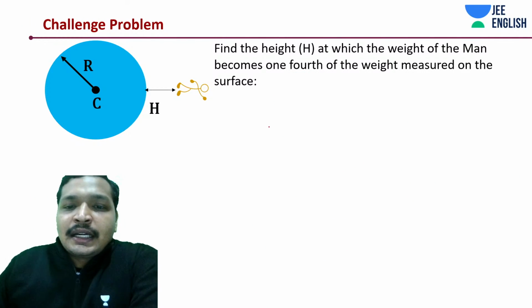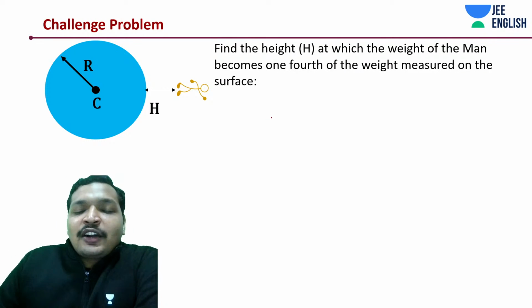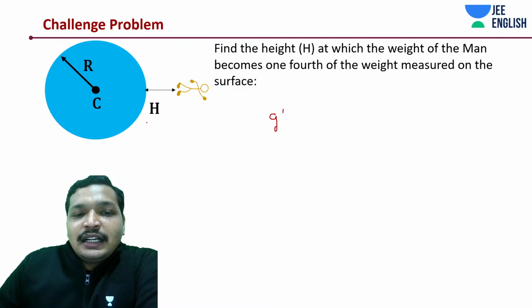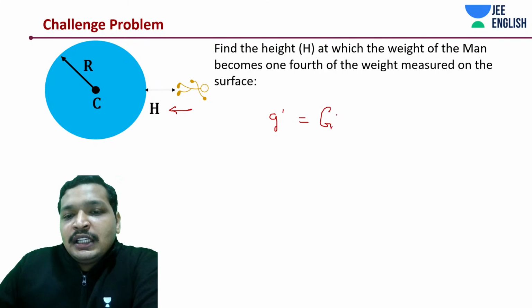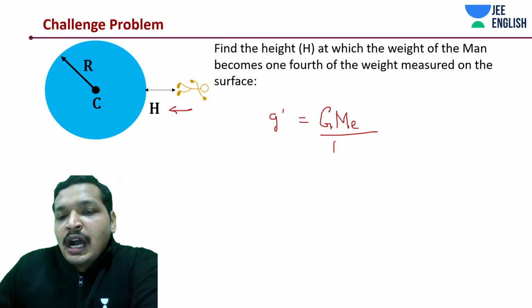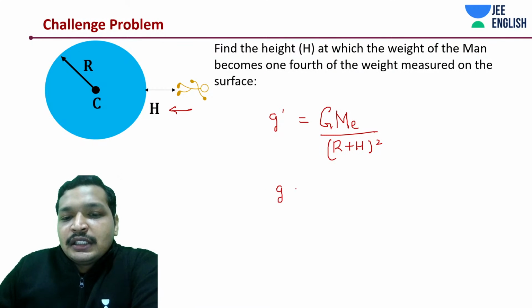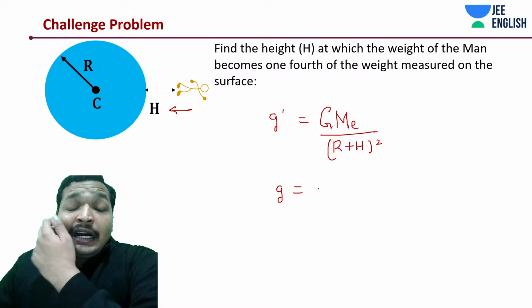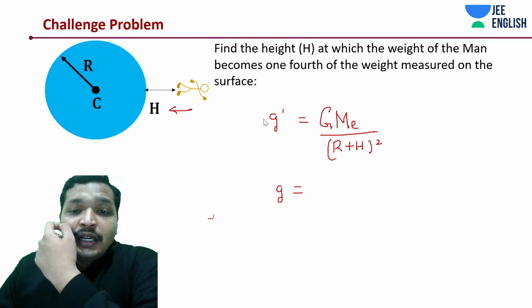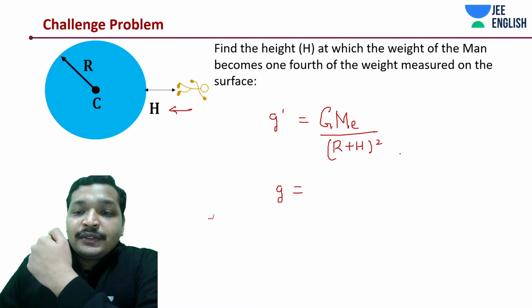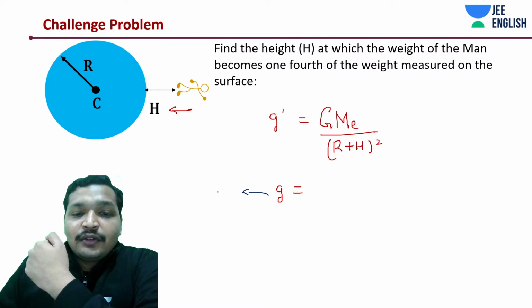Okay. Now comes the trick. Not the trick, the concept basically. What is g dash? At this height, what is the g dash? It's going to be G M_E by (R plus h) whole square. What about g? g is going to be how much? On the surface. Okay, we are talking about at the surface.